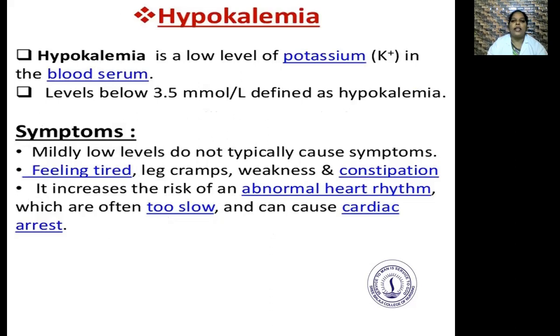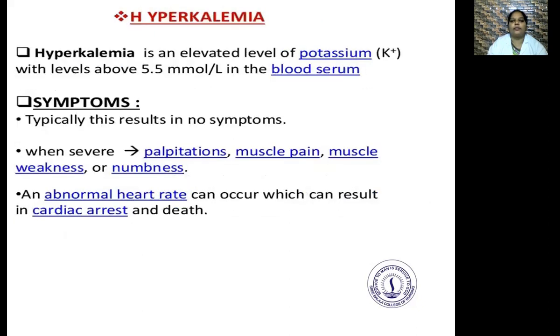Hypokalemia. Hypokalemia is a low level of potassium in the bloodstream. Levels below 3.5 millimoles are defined as hypokalemia. The symptoms are, mildly low levels do not typically cause symptoms. Feeling tired, leg cramps, weakness, and constipation. It increases the risk of an abnormal heart rhythm, which is often too slow and can cause cardiac arrest.